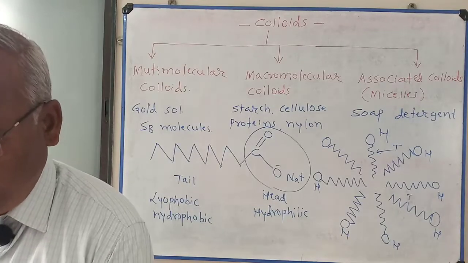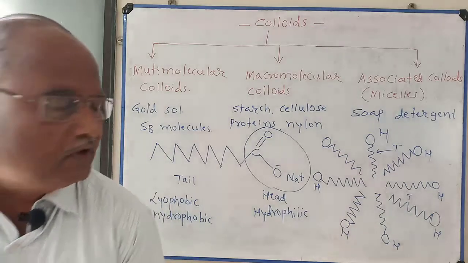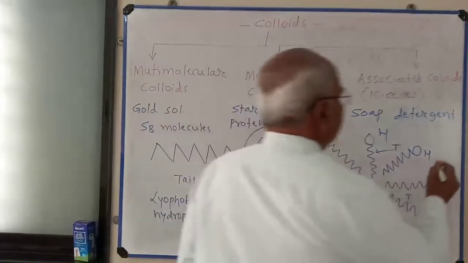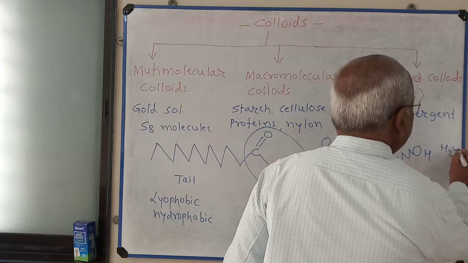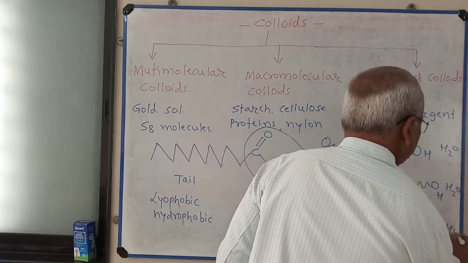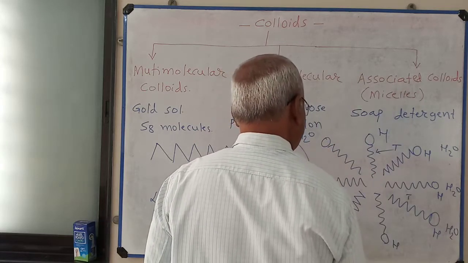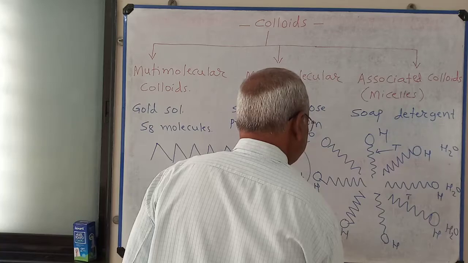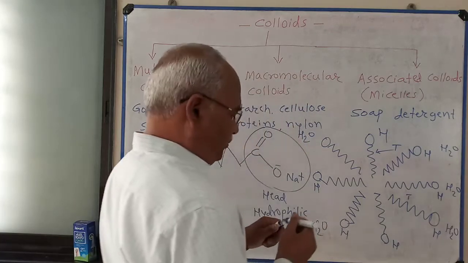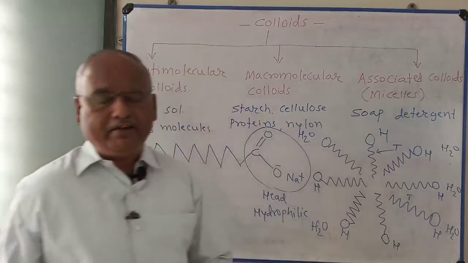So this is about associated colloids or micelles. Around this, water molecules are present, H2O. So soaps and detergents form micelles. They are associated colloids.